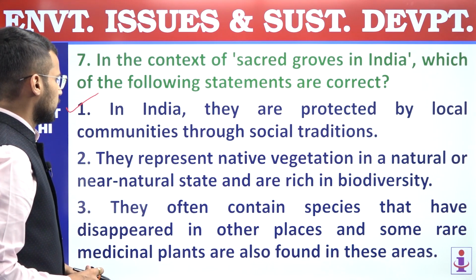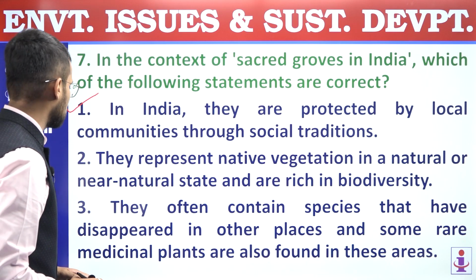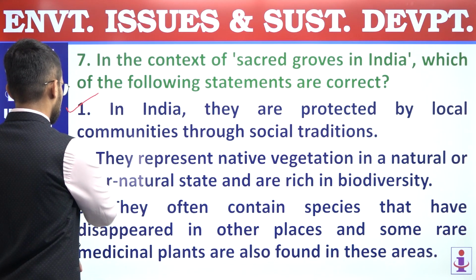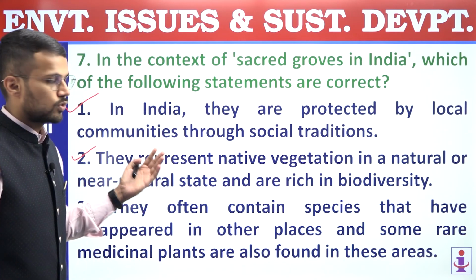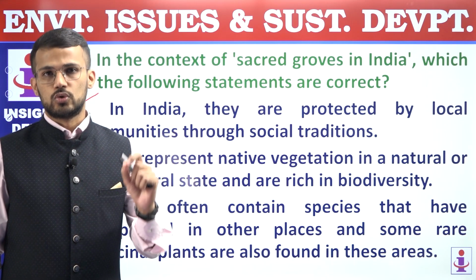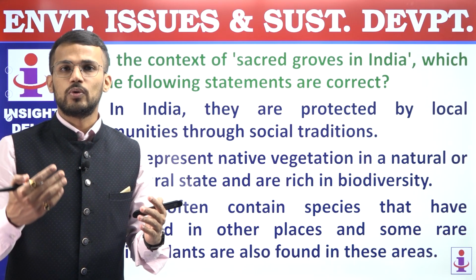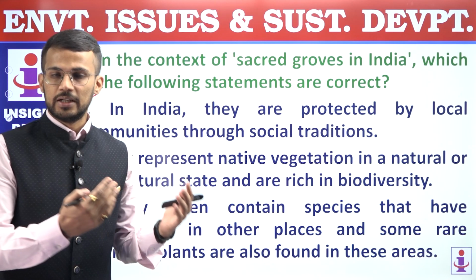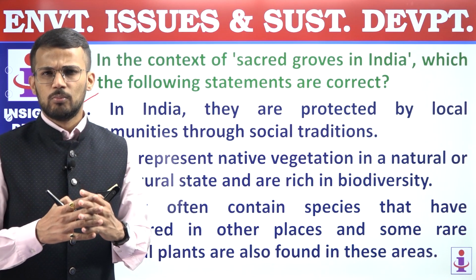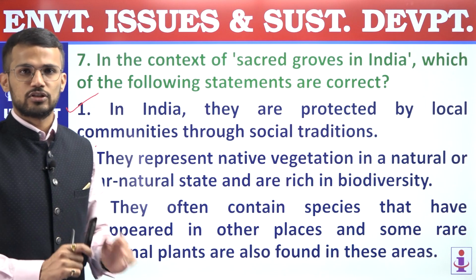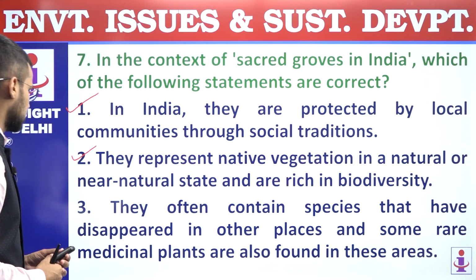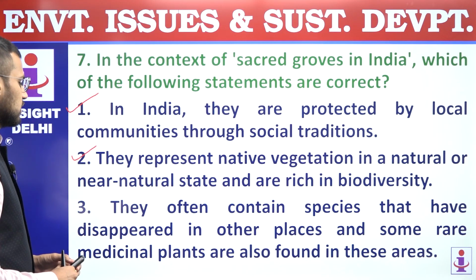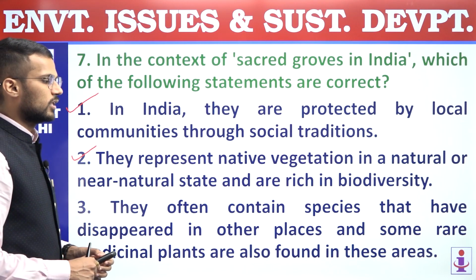Second, they represent native vegetation in a natural or near natural state and are rich in biodiversity. So this statement is also a correct statement, because these sacred groves are almost no-go zones. That means these sacred groves will not be exploited for various forest produce, be it timber, nuts, leaves, etc. Most of the times they will be kept in their natural or near natural form. Second statement is correct. Third, they often contain species that have disappeared in other places, and some rare medicinal plants are also found in these areas.